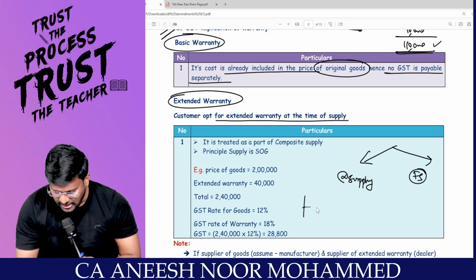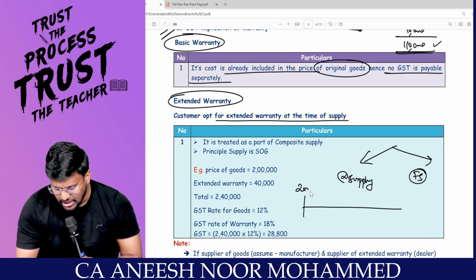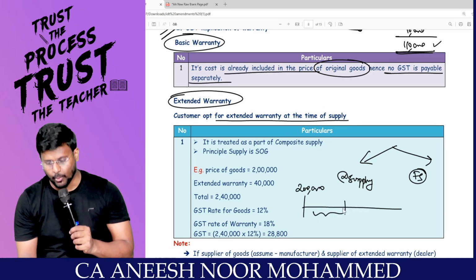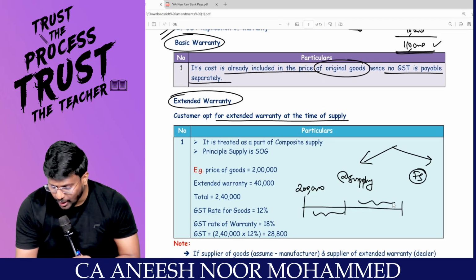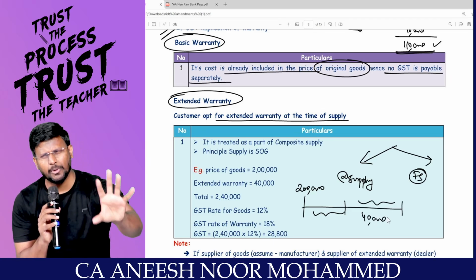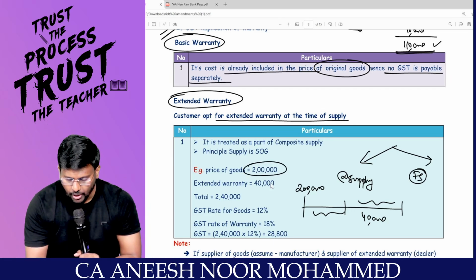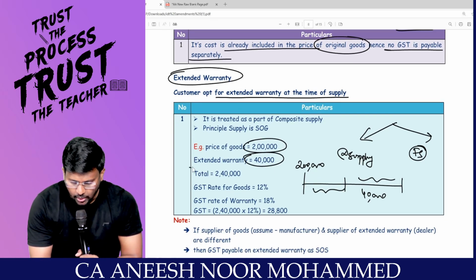Now, for example, I am selling the goods. Okay, sir, the value of supply is 2 lakh, for example. I am saying that 3 months, anyway, basic warranty will be provided. But you can take another 6 months. If you are taking the next 1 year, whatever happens to the product, you don't worry. I am collecting an extra 40,000 for that.